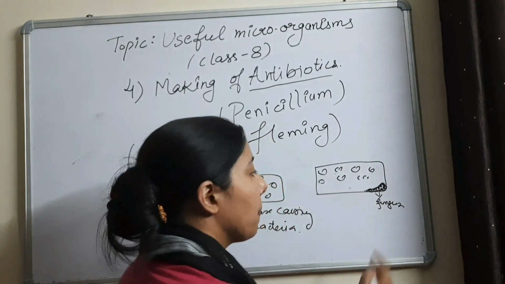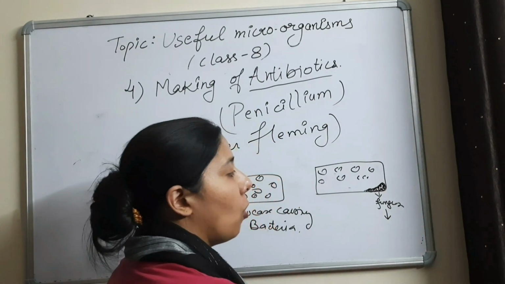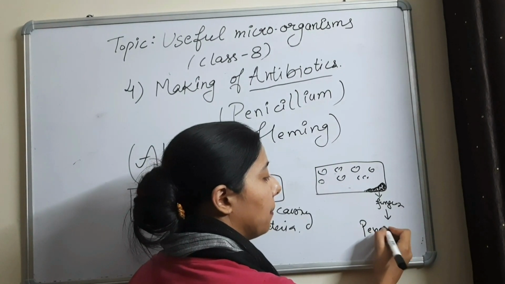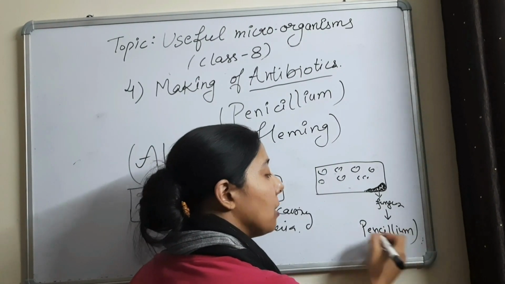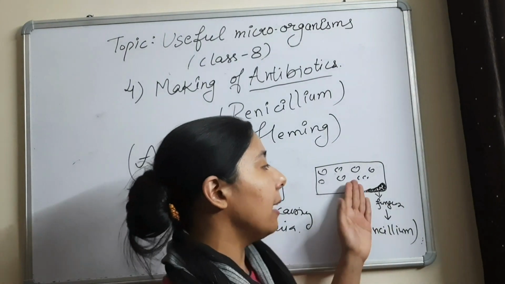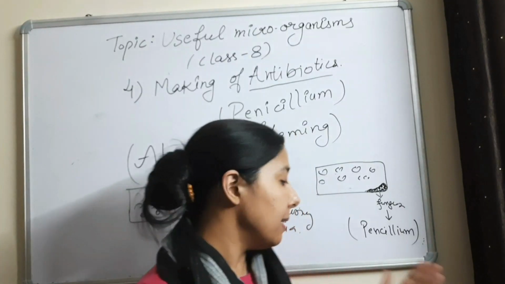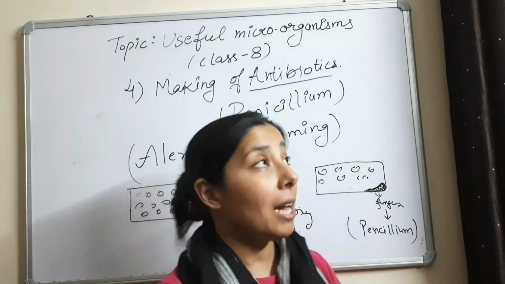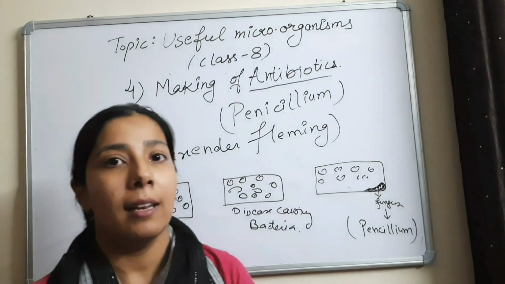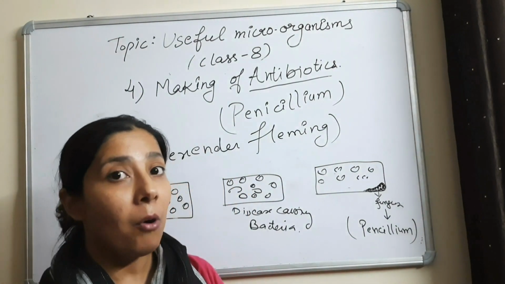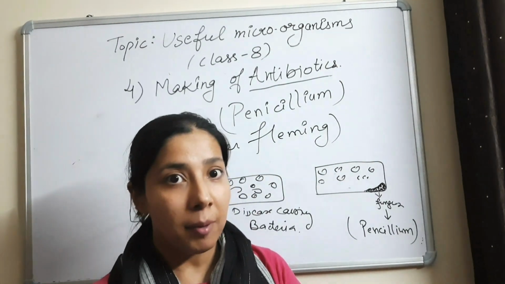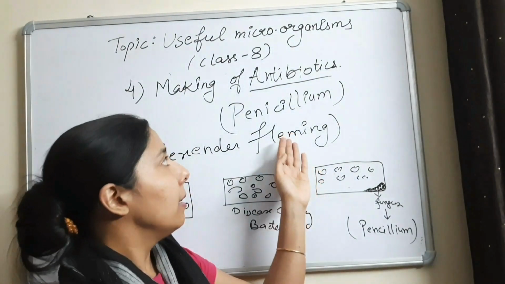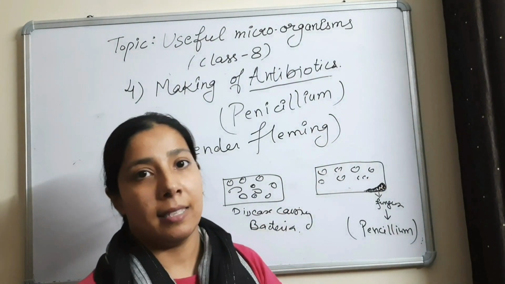Then he looked under the microscope and found that this fungus is penicillium. And he was amazed that penicillium can kill the disease causing bacteria. Penicillium can stop the growth of disease causing bacteria. From here, the concept of antibiotics came into the light. And this is how, accidentally, not planned, Alexander Fleming gets the credit of developing antibiotics.